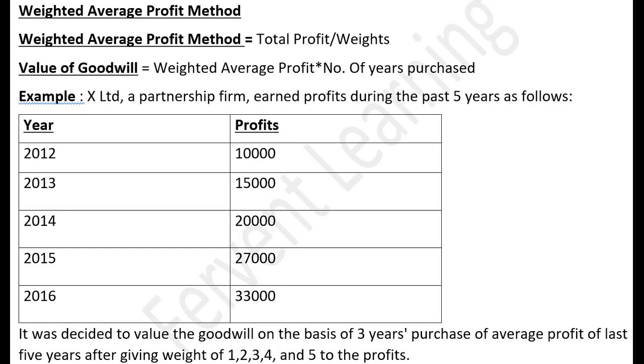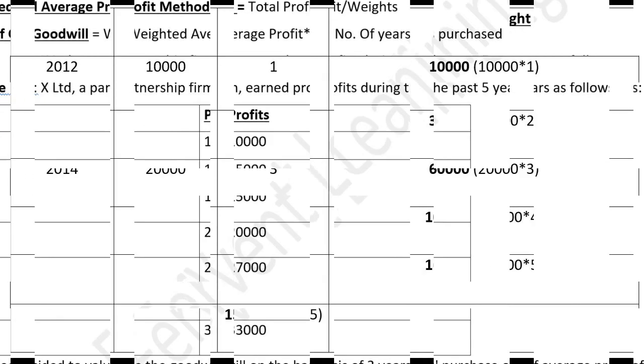X Limited, a partnership firm, earned profit during the past 5 years as follows. Year 2012 profit is 10,000, in 2013 it is 15,000, in 2014 it is 20,000, in 2015 it is 27,000, and in 2016 it is 33,000. It was decided to calculate the value of goodwill on the basis of 3-year purchase of average profit of last 5 years, giving weight 1, 2, 3, 4 and 5 to the profits.